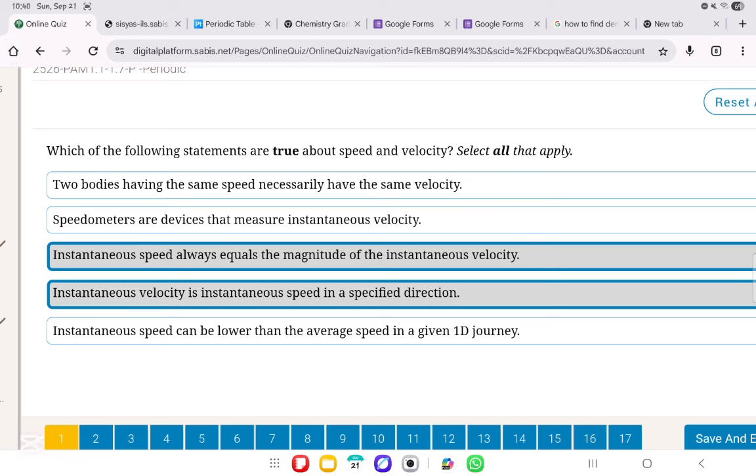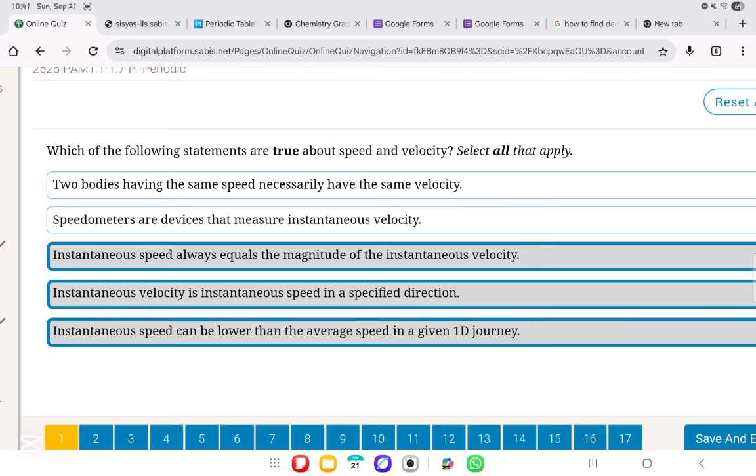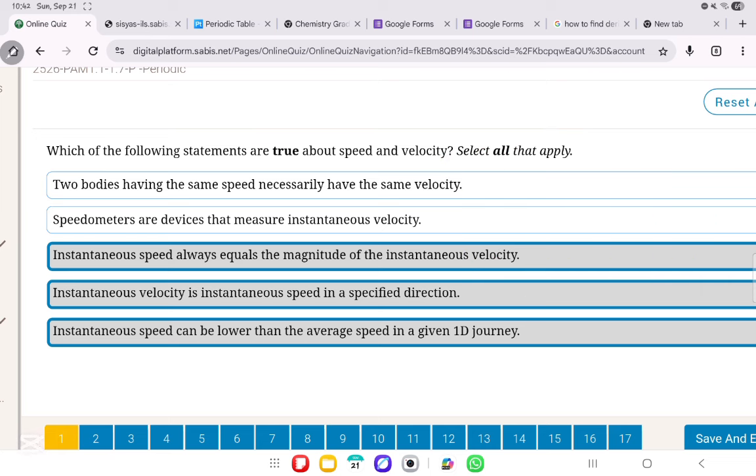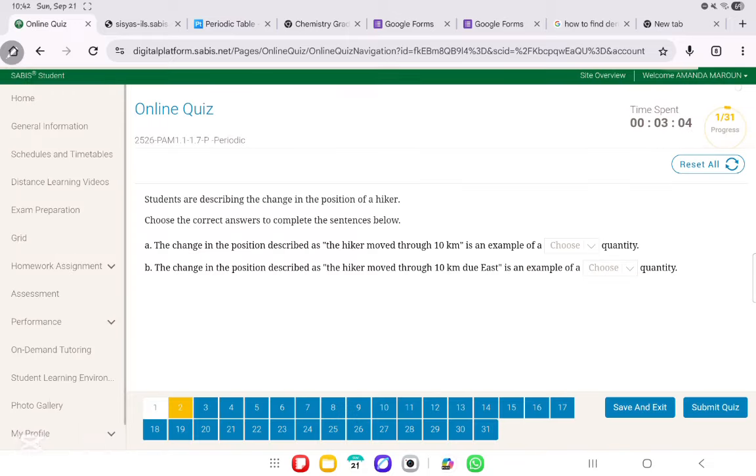Instantaneous speed can be lower than average speed in a given one-dimensional motion. Yes, this is true, because if we had a position time graph, and we had the speed going like this, then like this, then like this, at this specific point, if we took the instantaneous speed, it's going to be less than the average speed, which is the total distance of the journey over the time. Okay, so that's question number 1 done. We'll move on to question number 2.